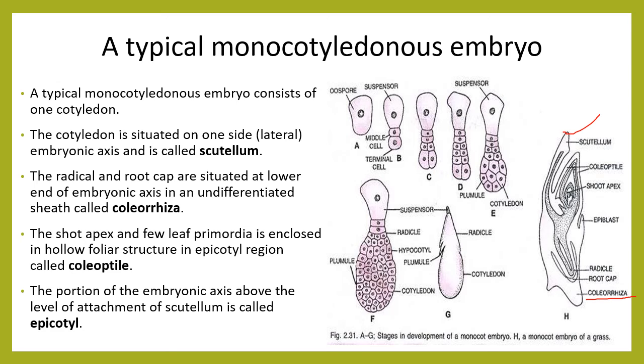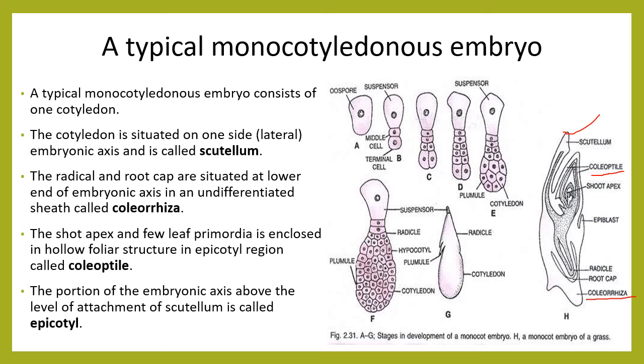Then you can see the shoot apex and a few leaf primordia enclosed in a hollow foliar structure in the epicotyl region called coleoptile. See here, this is the coleoptile, enclosed in a hollow foliar structure in the epicotyl region. The portion of the embryonic axis above the level of attachment of scutellum is called epicotyl. So this is the typical monocotyledonous embryo.